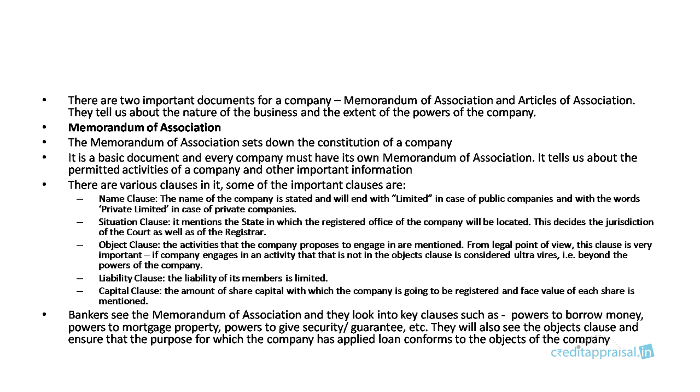First, the name clause states the name of the company, and it ends with limited in the case of public companies, and with private limited in the case of private companies. Then there is a situation clause, which mentions the state in which this company is registered. This decides the jurisdiction of the court in case of disputes. Then there is the object clause, a very important clause. The object clause tells us what activities the company proposes to engage in. From a legal point of view, this is very important, because if the company engages in an activity that is not mentioned in the object clause, it is considered ultra vires, that is, beyond the purpose of the company.